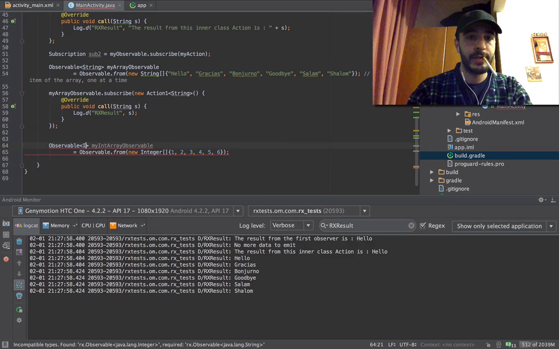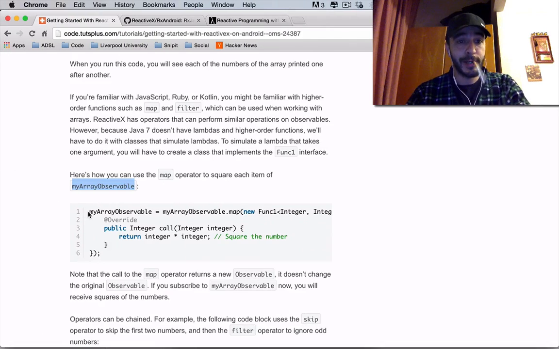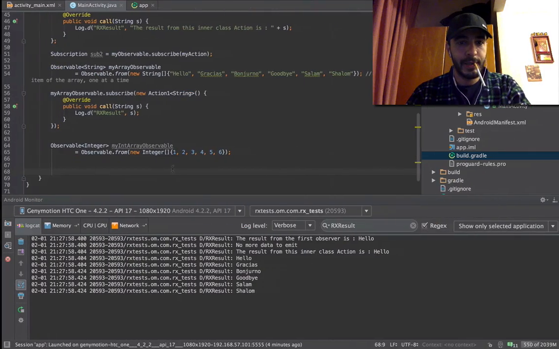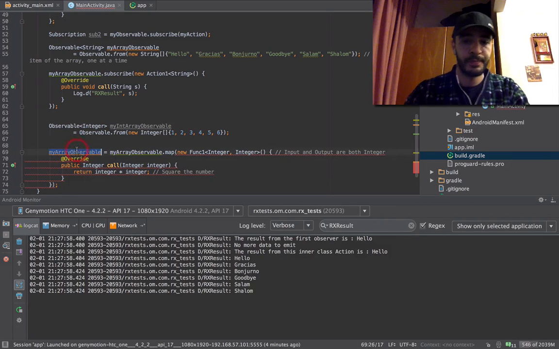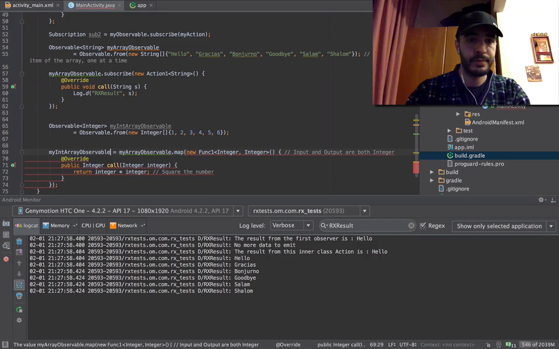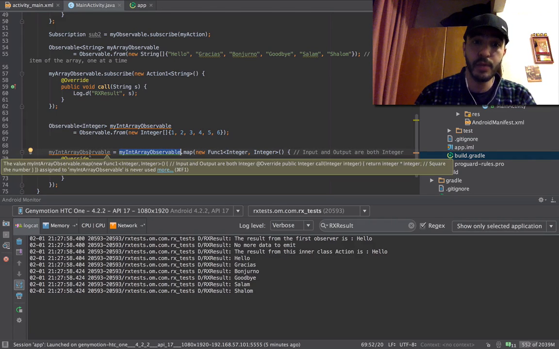Okay, we're gonna change this to integer. Great, now we have an int. We're gonna do what they want. You see this here? It did something to this observable and returned it to the same observable.